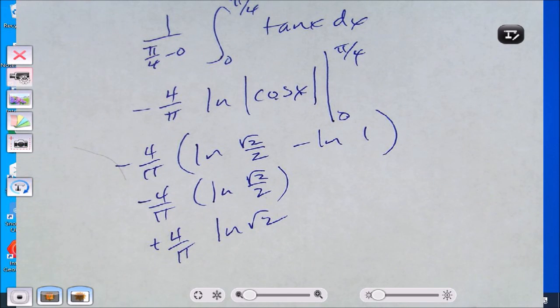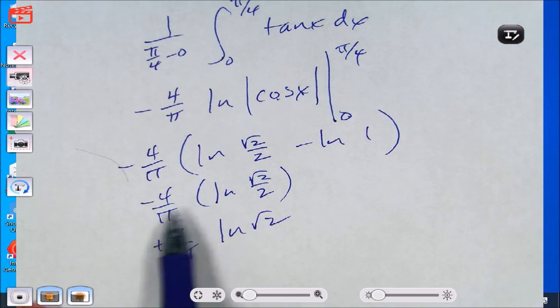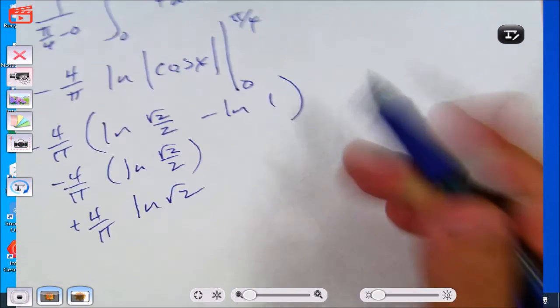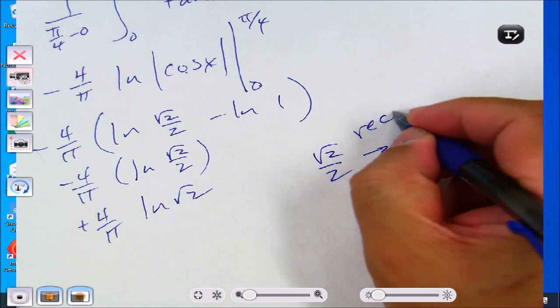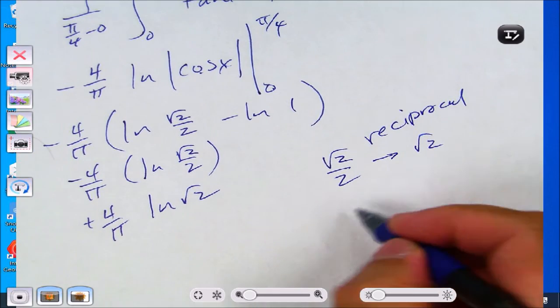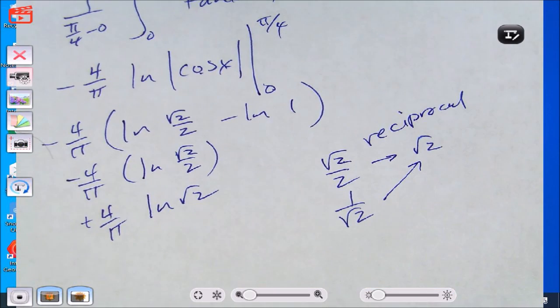So what does the negative do? It's subtraction, you said? Which negative, the negative here or the minus there? On the outside. Okay, so I take the negative into a natural log and I take the reciprocal of the inside. If I flip square root of 2 over 2, I get square root of 2. This is the reciprocal. Because square root of 2 over 2 is the same as 1 over square root of 2. So when I take the reciprocal, I get square root of 2. Oh, yeah. Final answer.